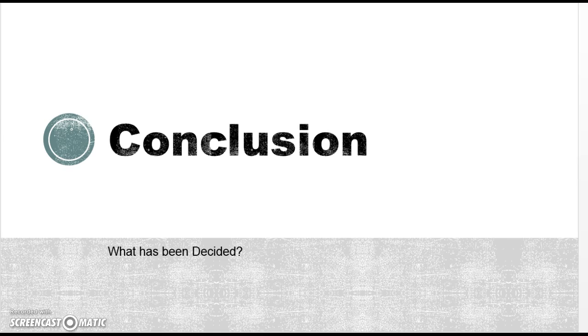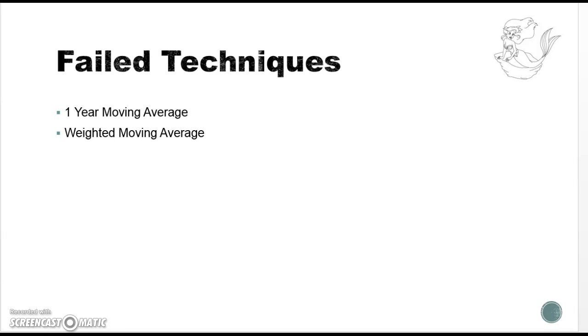I do want to mention a few failed techniques that I tried, including a 1-year moving average and a weighted moving average, both of which yielded higher percentage errors than the other 4 methods I tried earlier in the presentation.